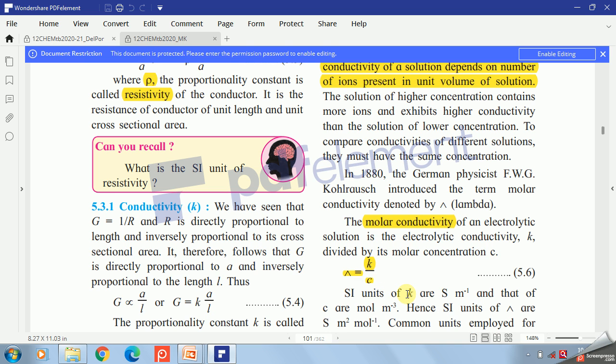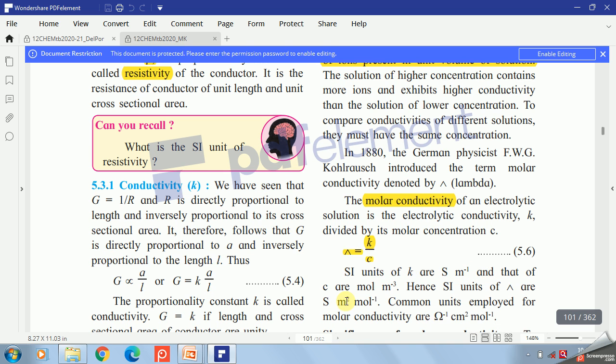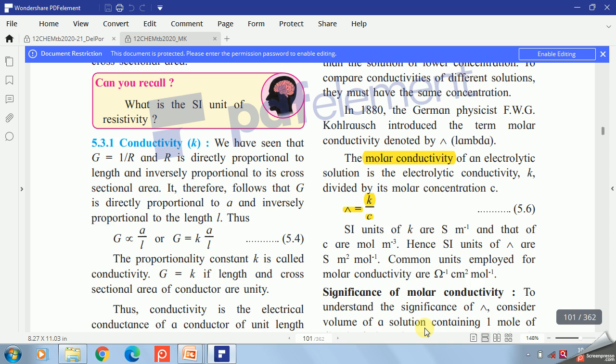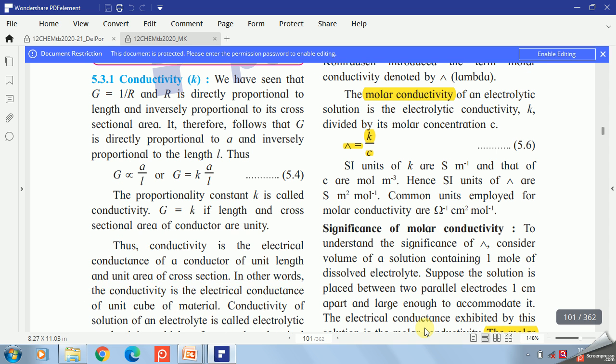So what is the unit of K? It is Siemens per meter, and that of concentration is moles per meter cube. Hence the SI unit of molar conductivity is Siemens meter square per mole, and the CGS unit is ohm inverse or Siemens centimeter square per mole. Now what is the significance of this molar conductivity?